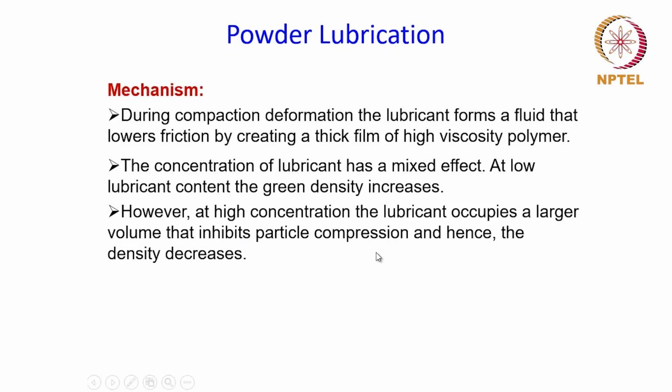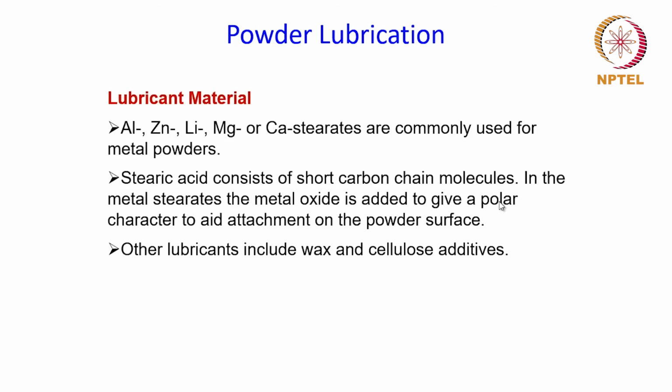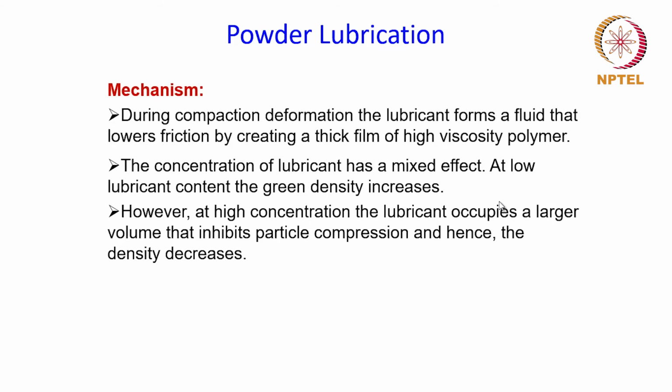And as I said, the other objective of using the lubricant is to ease out the ejection process at the end of the compaction. So during compaction, you apply the pressure through the dies, and at the end of the process, the compact will come out from one of the ends of the die. It will provide some resistance while coming out, because there will be some dimensional changes and all that.